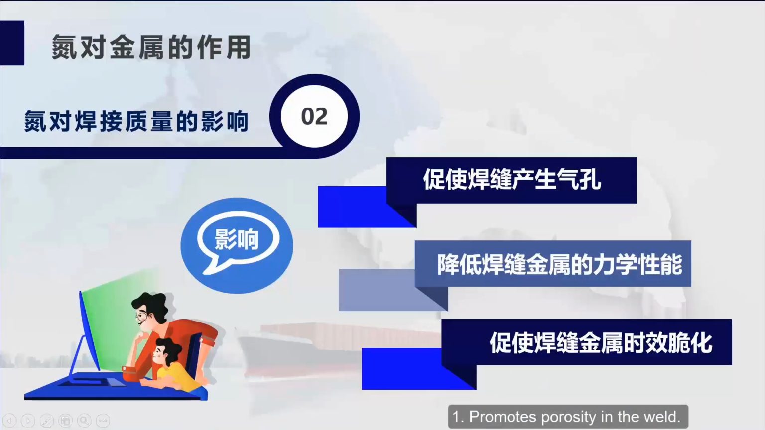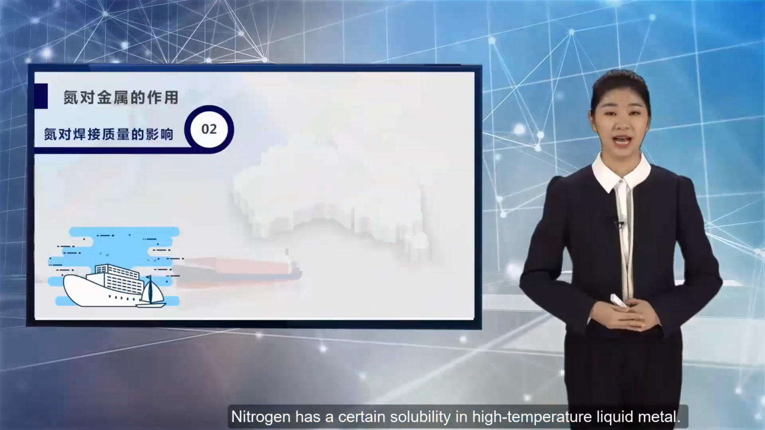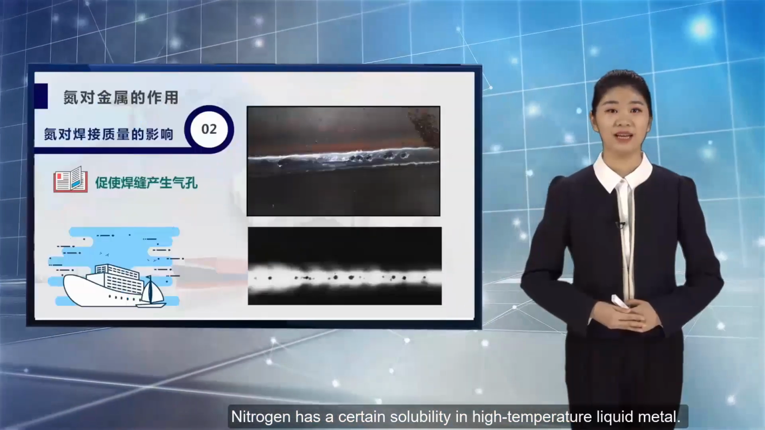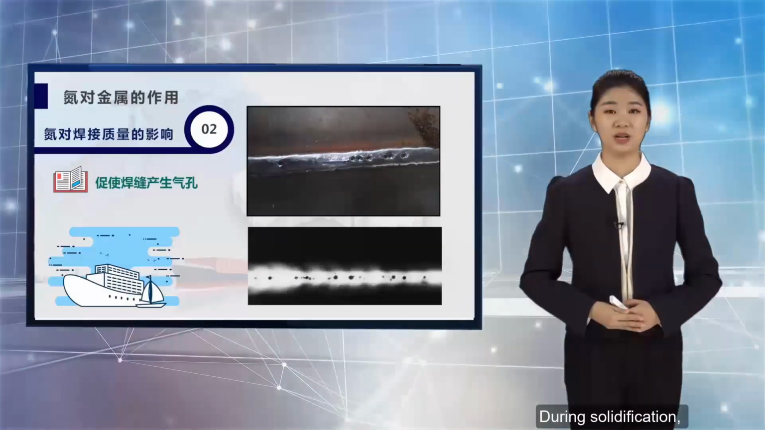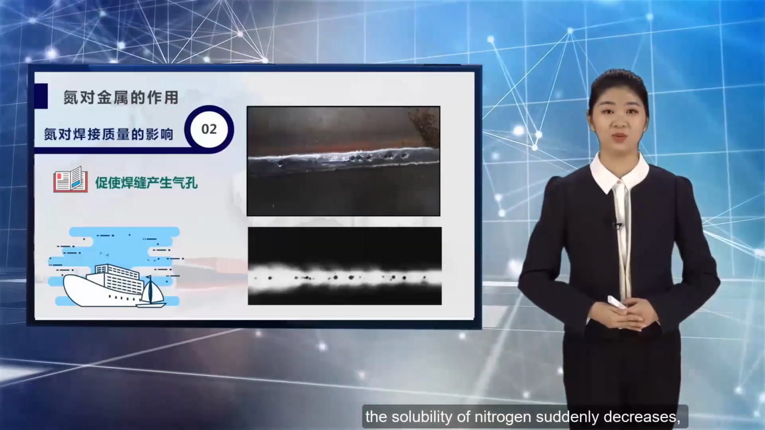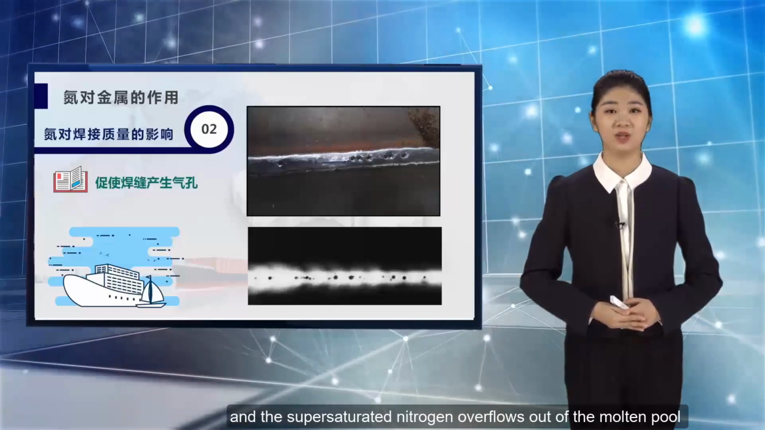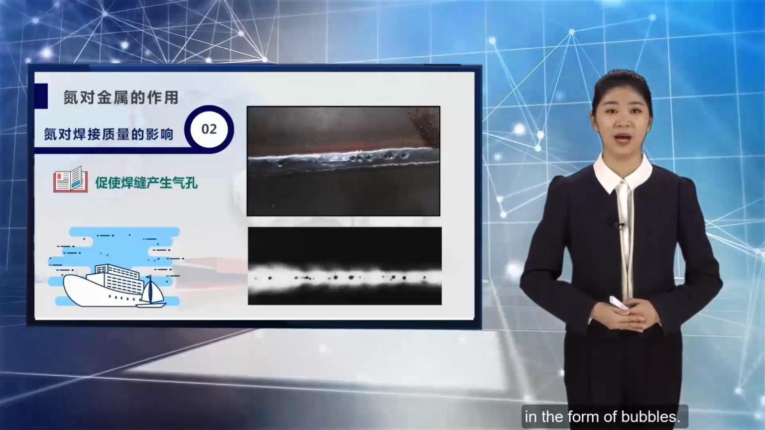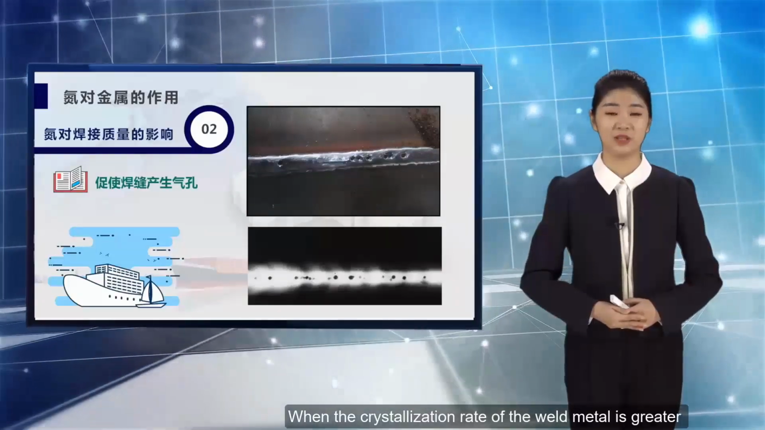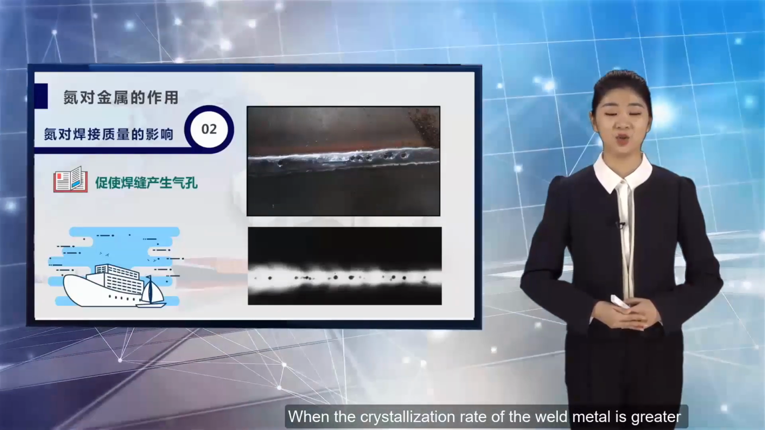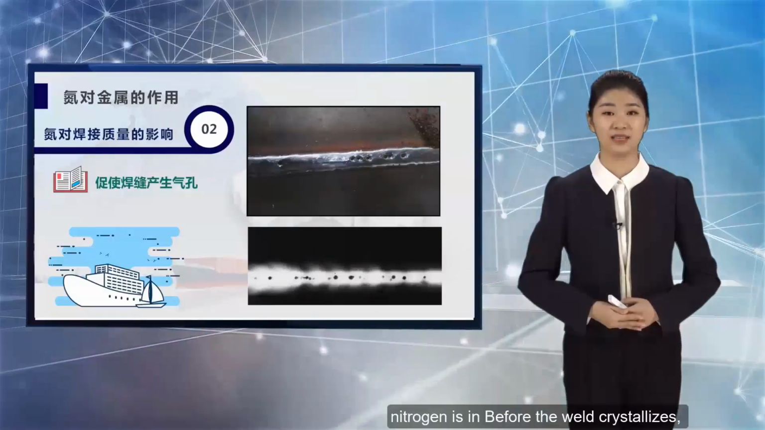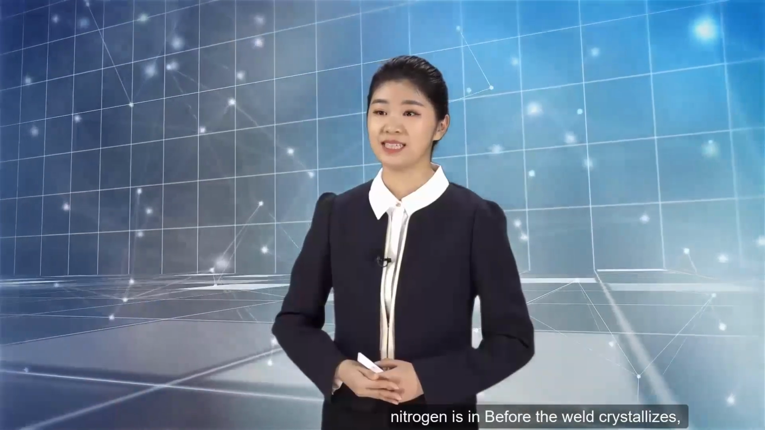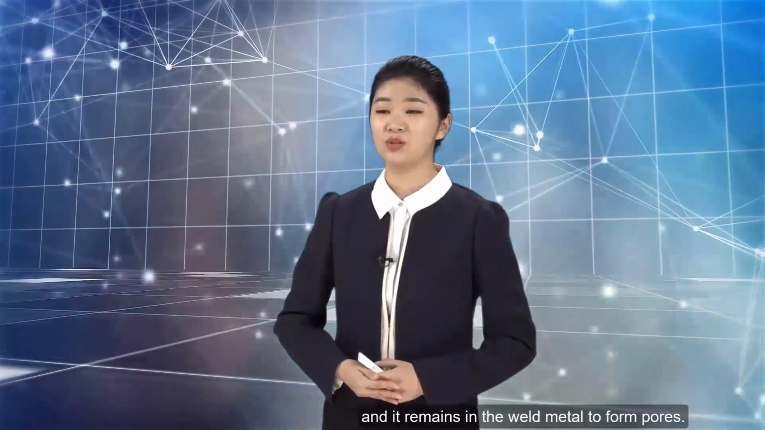1. Promotes porosity in the weld. Nitrogen has a certain solubility in high-temperature liquid metal. During solidification, the solubility of nitrogen suddenly decreases, and the supersaturated nitrogen overflows out of the molten pool in the form of bubbles. When the crystallization rate of the weld metal is greater than its overflow rate, nitrogen has no time to overflow before the weld crystallizes, and it remains in the weld metal to form pores.